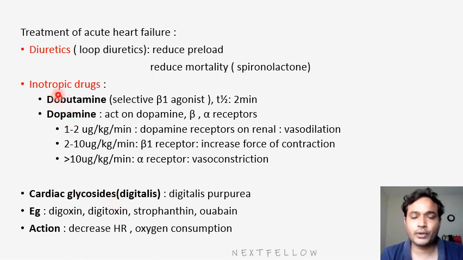So in inotropics, DOBU is a beta 1 agonist. Obviously it increases the rate of contraction. Its half-life is 2 minutes, so we will use IV infusion. Then DOPA. DOPA has different doses, and different doses of DOPA have different effects on different receptors.